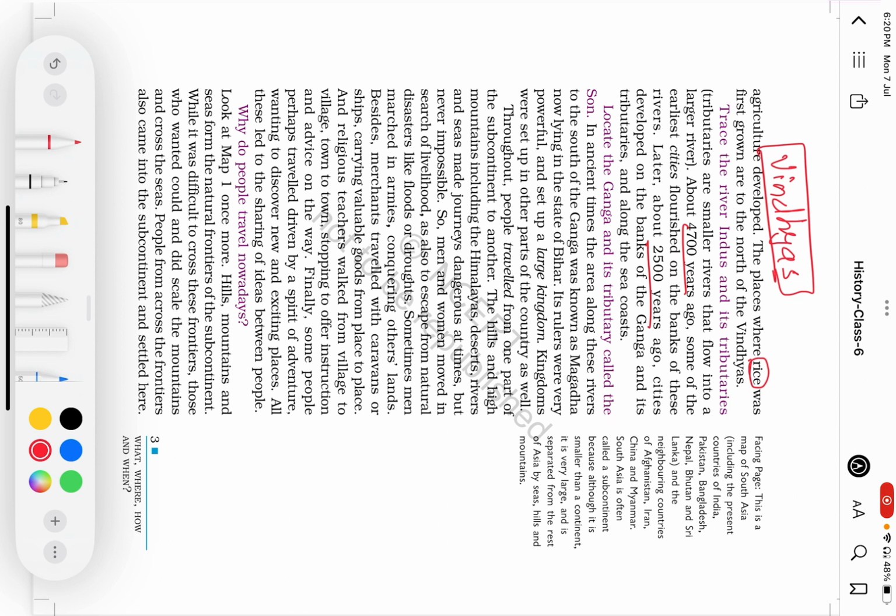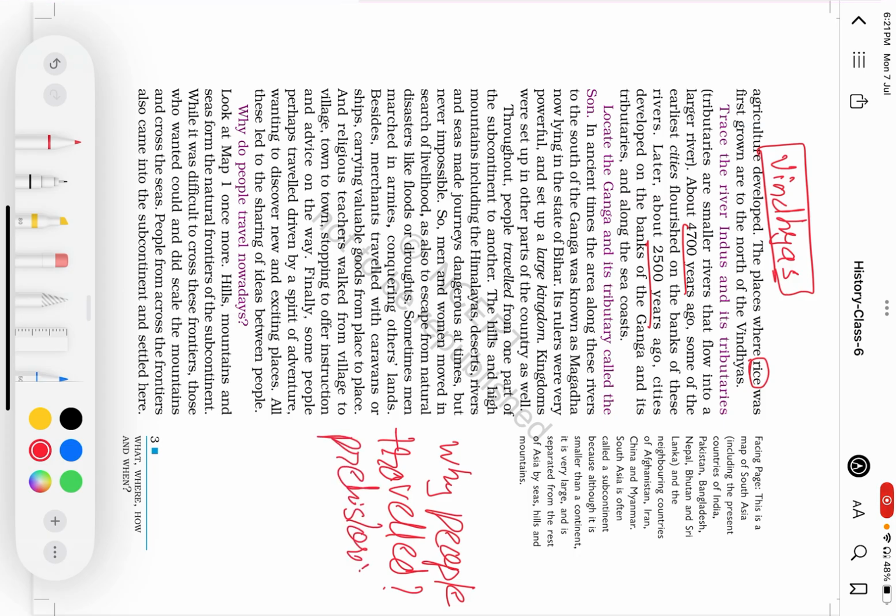Here it discusses the Magadha kingdom, how people traveled, why people traveled. So here one important aspect we need to discuss is why people traveled. See, what are the reasons people traveled in the prehistoric period? Why people traveled in the prehistoric or historic period? The factors.